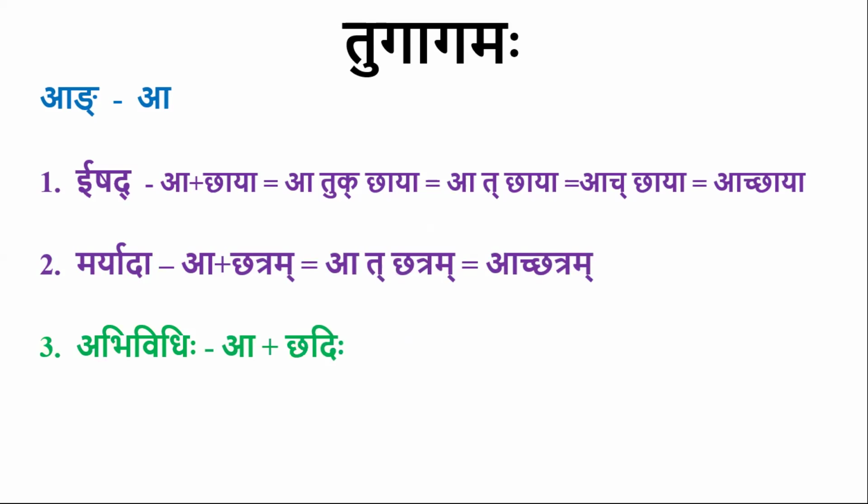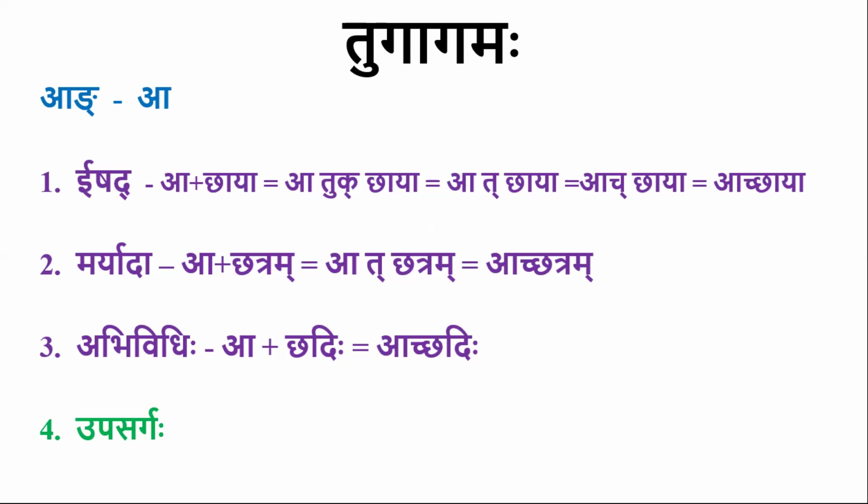Then Abhividhi. Abhividhi means the boundary is included. For example, Achadihi means even Chadi is included. Chadi means roof. Achadihi. Here also A is followed by Chakara. So there will be Tugagama, then there will be Chutva. Then it is used as Upasarga.